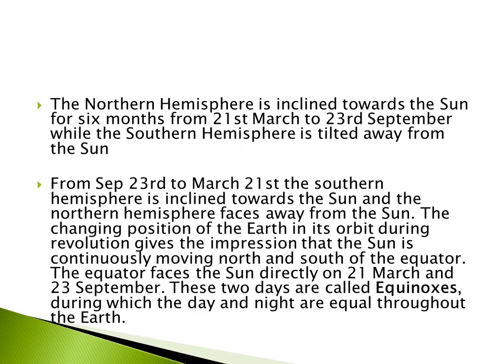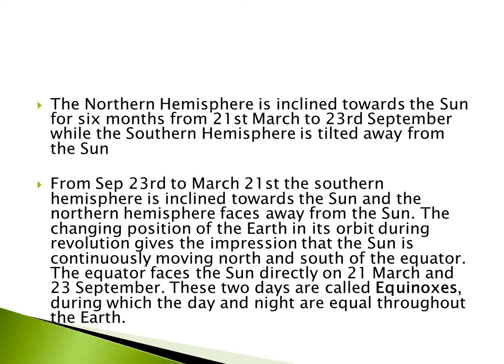The northern hemisphere is inclined towards the sun for 6 months from 21st March to 23rd September, while the southern hemisphere is tilted away from the sun. From September 23rd to March 21st, the southern hemisphere is inclined towards the sun and the northern hemisphere faces away from the sun. The changing position of the Earth in its orbit during revolution gives the impression that the sun is continuously moving north and south of the equator.